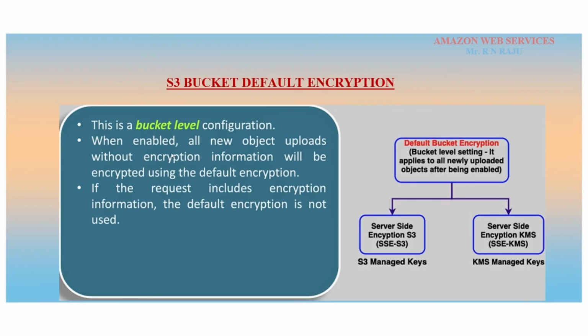So now when enabled, all new object uploads without encryption information will be encrypted using the default encryption. If the request includes encryption information, the default encryption is not used. So in that case, just observe what is the meaning. Default bucket encryption means bucket level settings. It applies to all newly uploaded objects after being enabled.